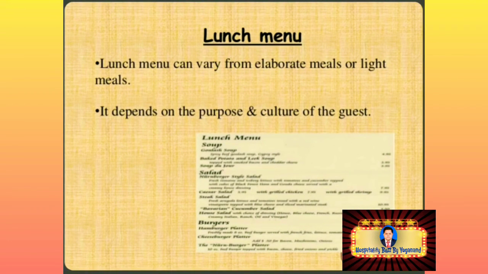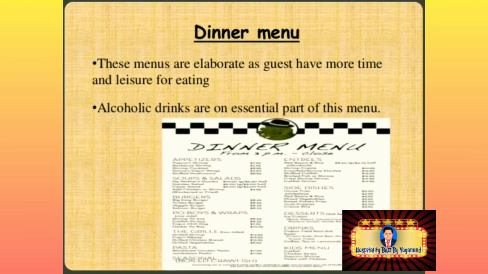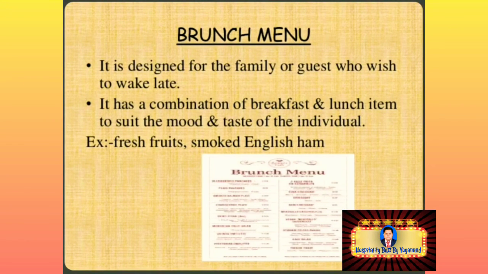Next, lunch menu. Lunch menu can vary from elaborate meals to light meals. It depends on the purpose and culture of the guest. Next, dinner menu. These menus are elaborate as guests have more time and leisure for eating. Alcoholic drinks are an essential part of this menu. Next, brunch menu. It is designed for the family or guests who wish to wake up late. It has a combination of breakfast and lunch items to suit the mood and taste of individuals. For example, fresh fruits, smoked English ham.